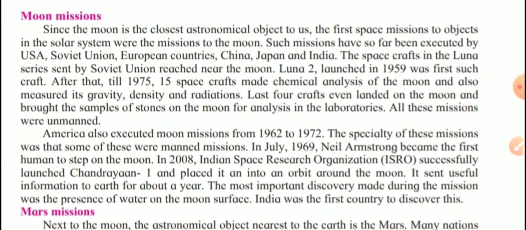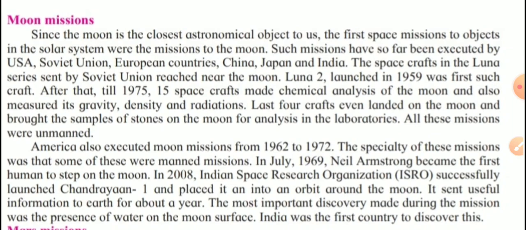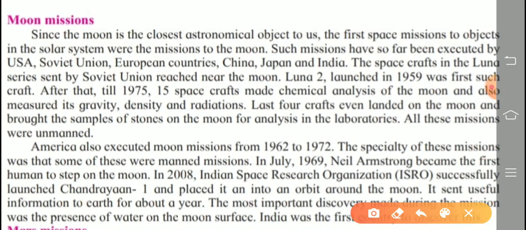Now next one is given, moon mission. See what is given. Since the moon is the closest astronomical object to us, the first space missions to objects in the solar system were the missions to the moon.